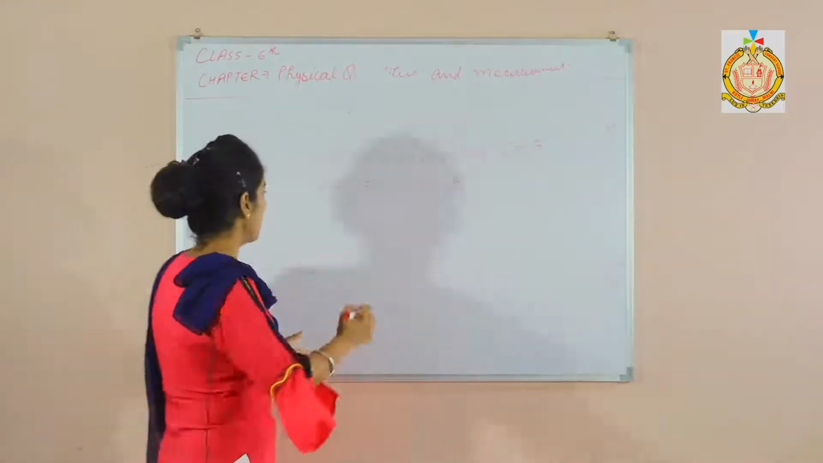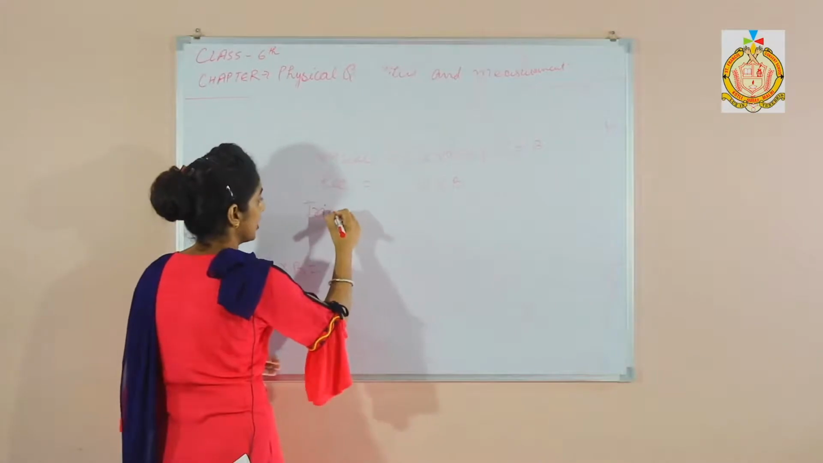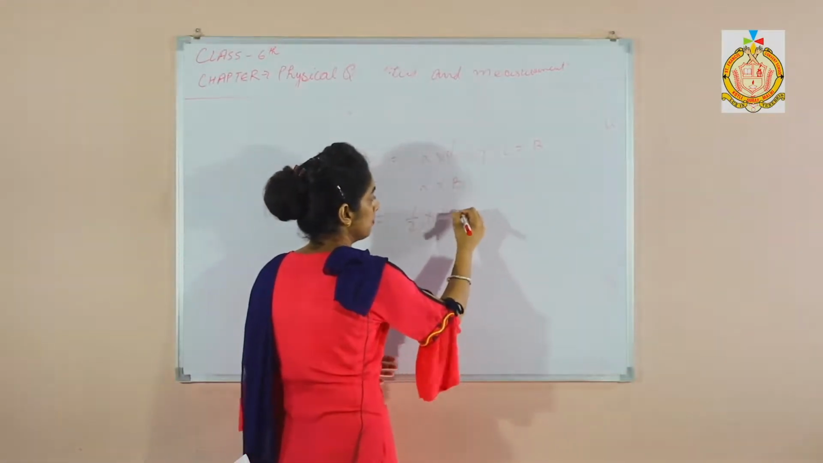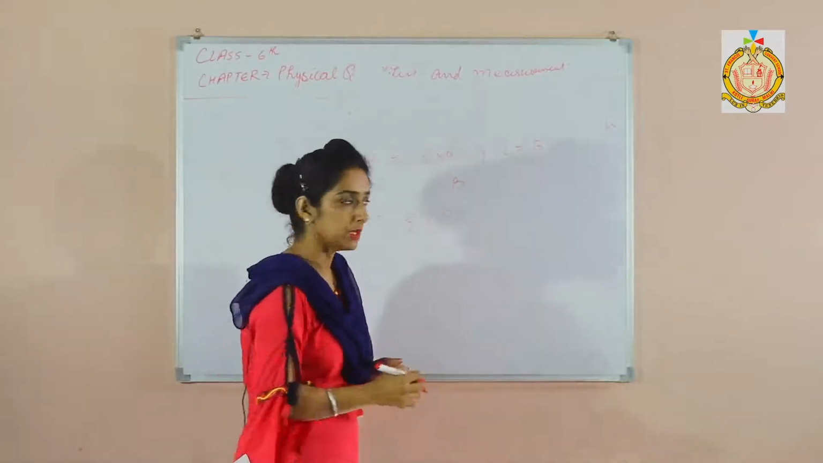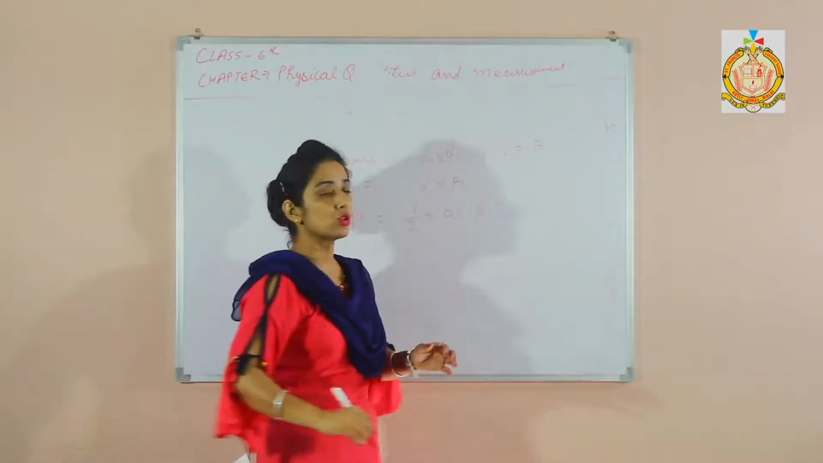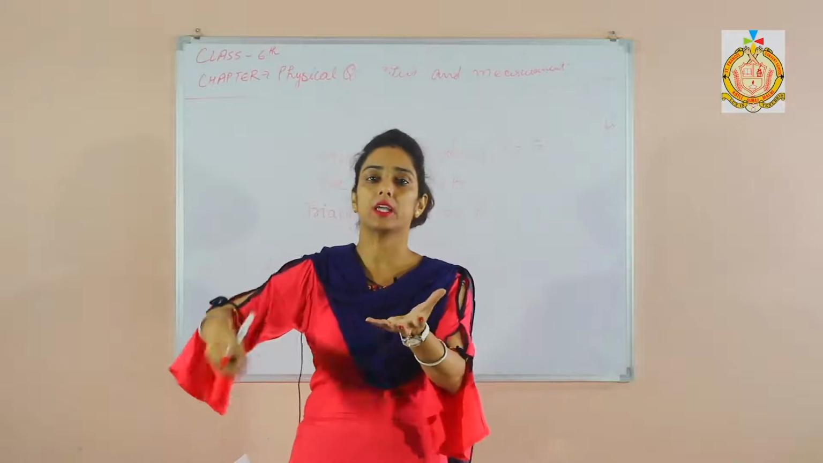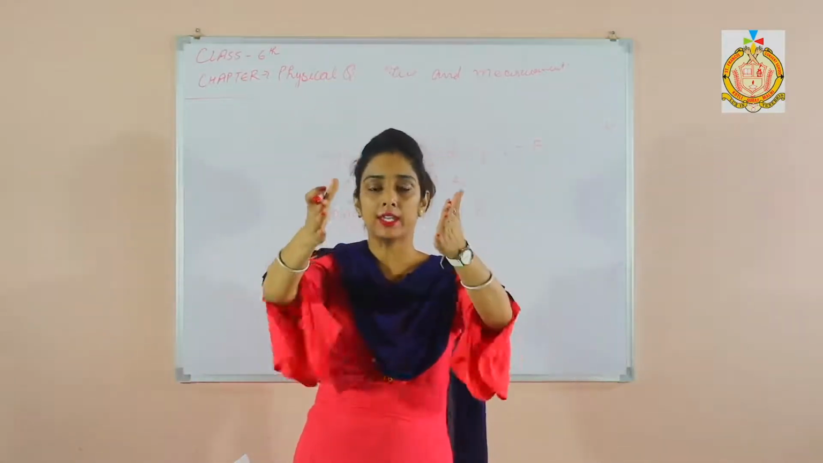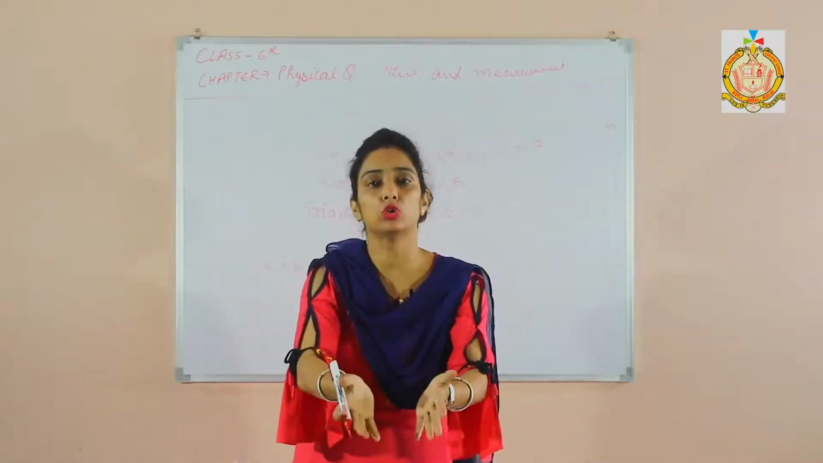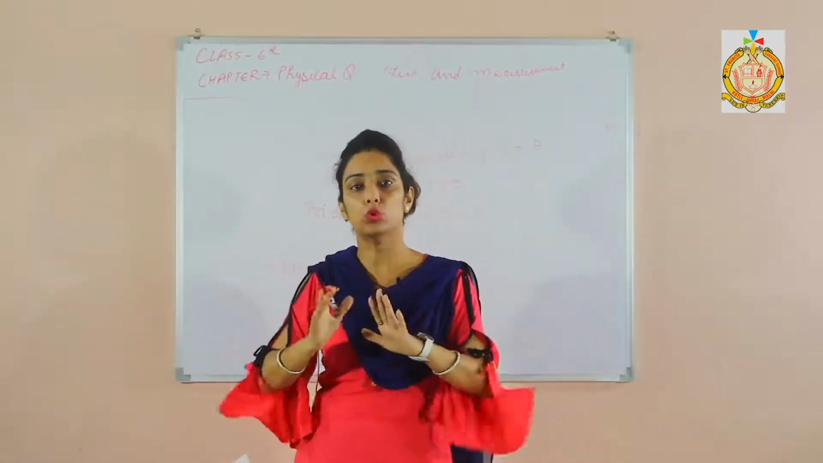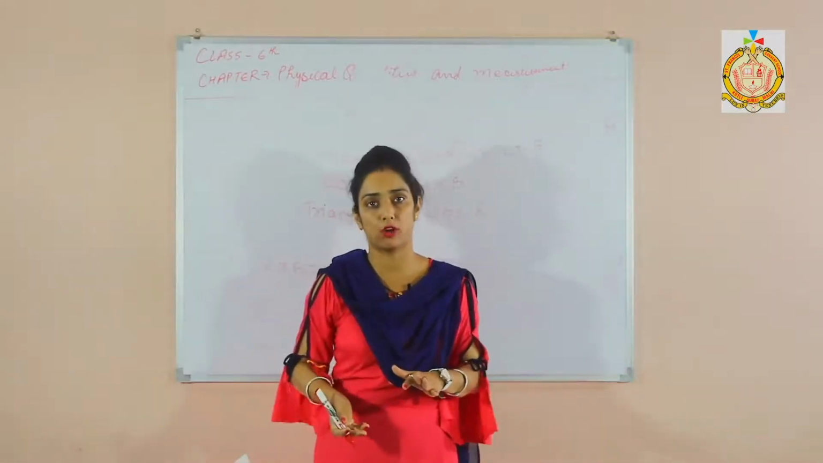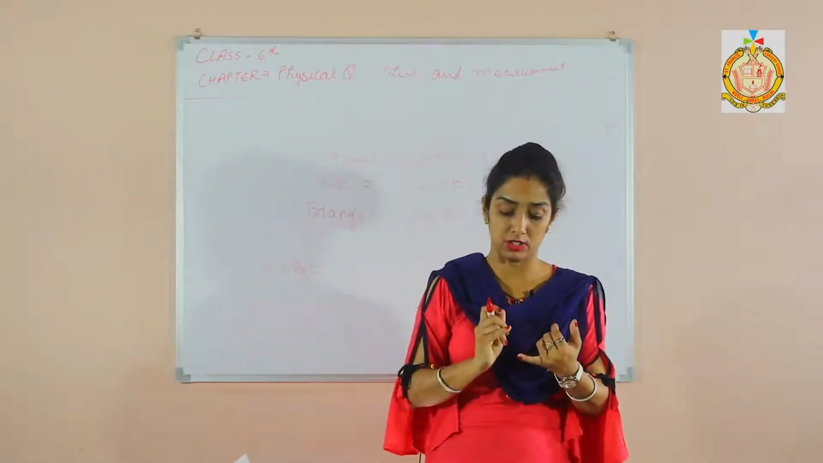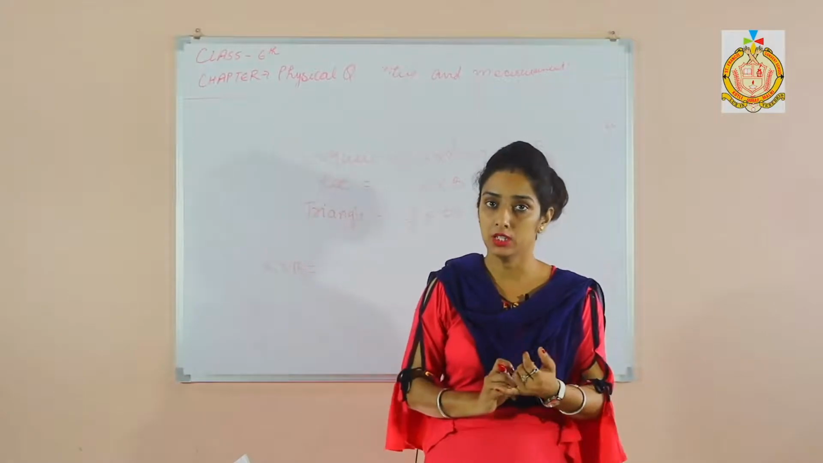When you find the area of a triangle, that is 1 by 2 into base into height. So students, what is the area? Area means something inside, right? Like I tell you to find the area of the room. We find the area of the room when we have a length and we have a breadth.